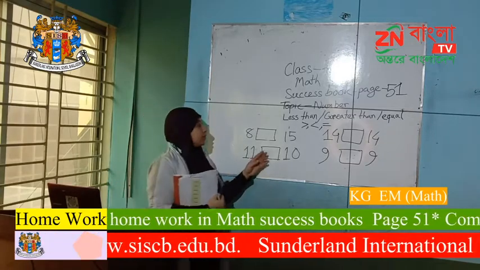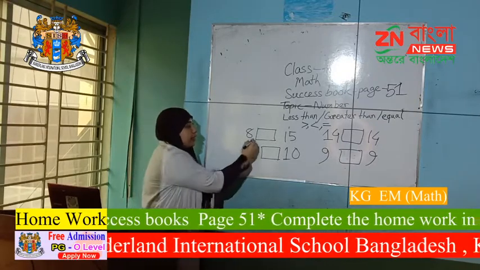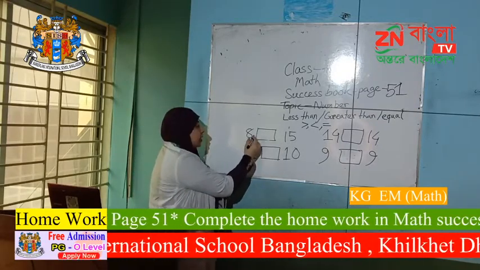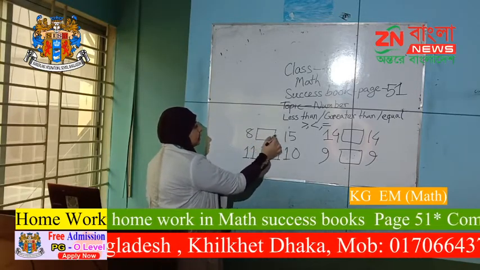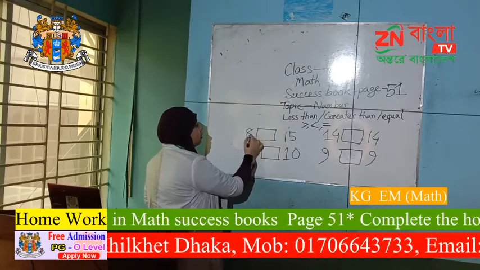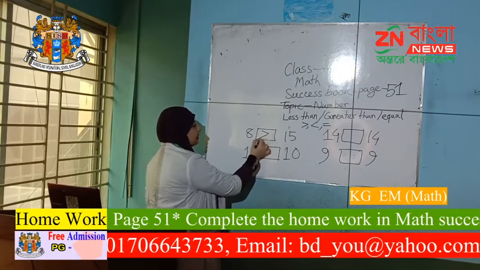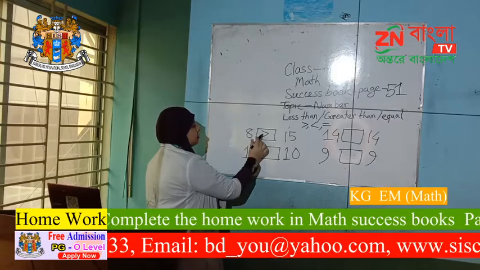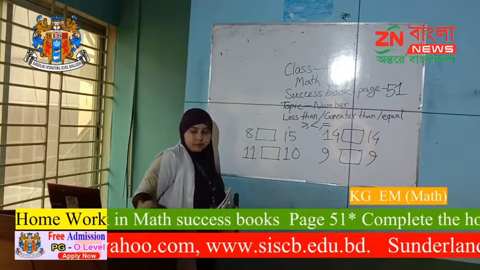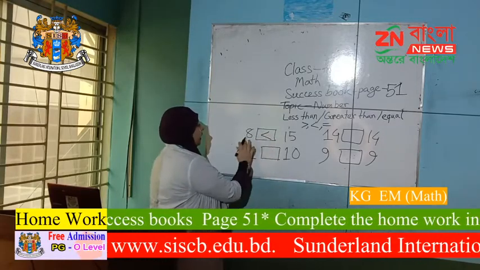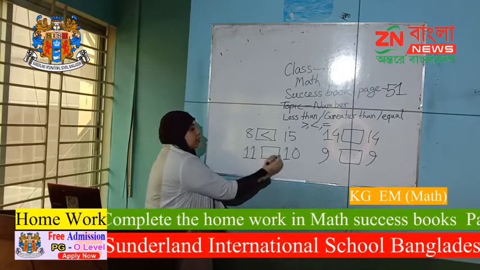let's have a look, children. 8 is smaller than 15. So we can write 15 is greater than 8. So we put here the greater than sign. 8 is smaller than 15, so we put here the smaller than, or less than, sign. So 8 is less than 15.